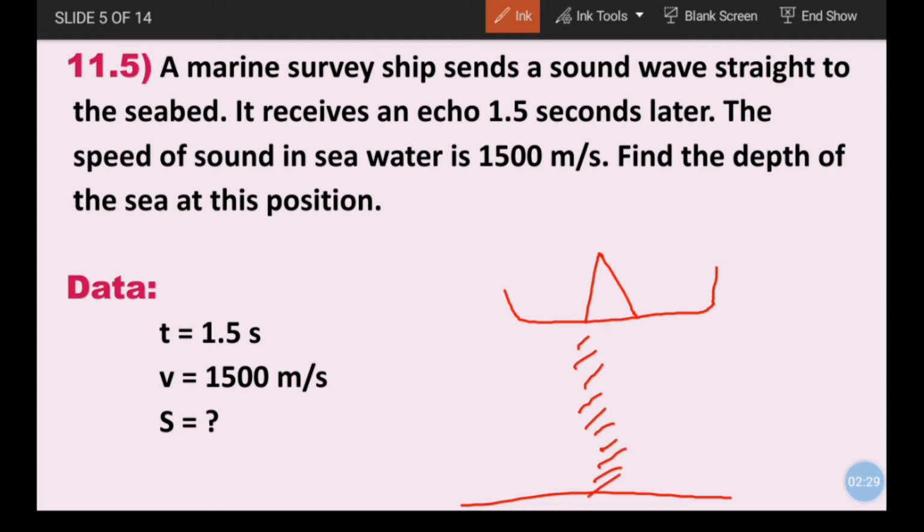The sound wave reflects back and it detects an echo 1.5 seconds later. The speed of sound in seawater is 1500 meters per second. Find the depth of the sea. Here we have time equal to 1.5 seconds, speed equal to 1500 meters per second, and we have to find the distance or the depth.